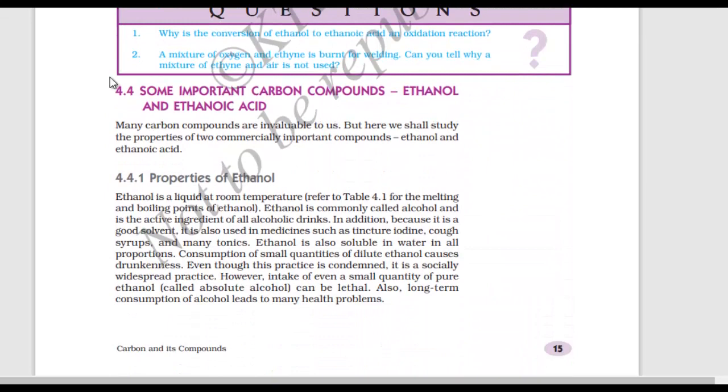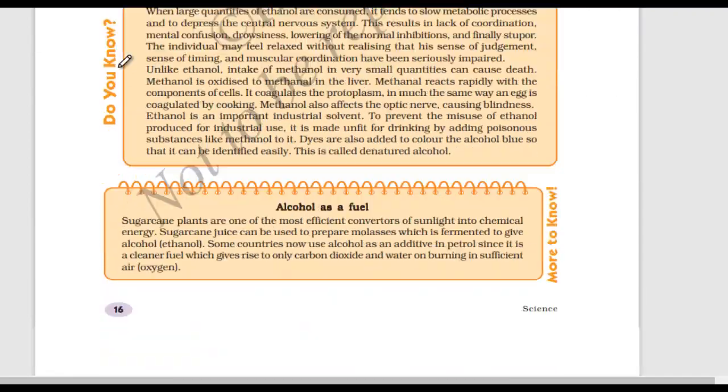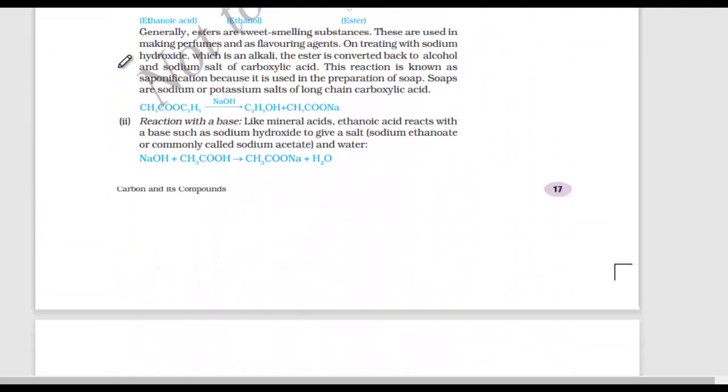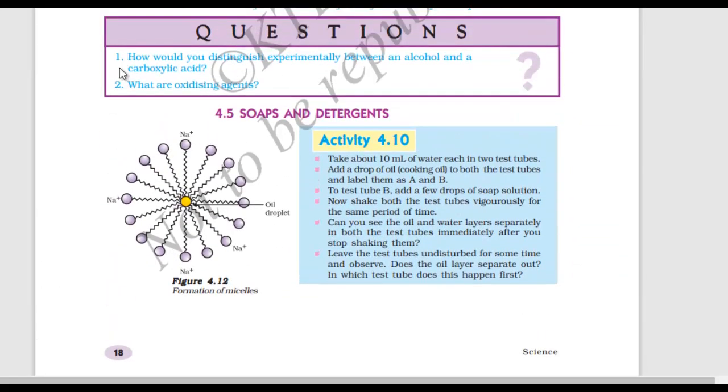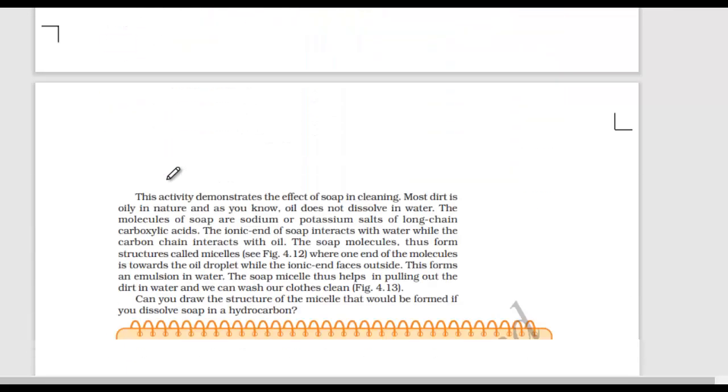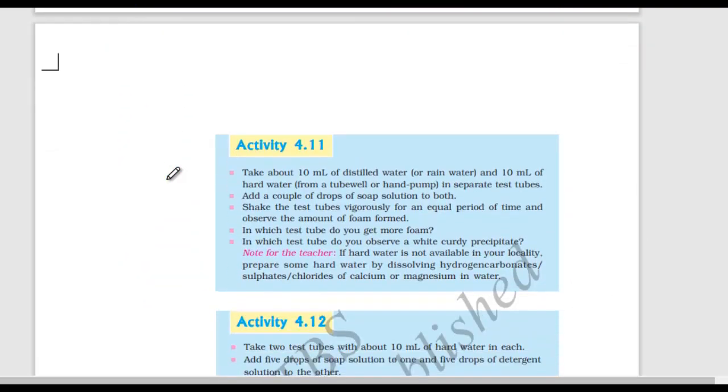4.4, this is also not there. Please mark it deleted. Okay, let me go to the next. 4.5, all these are not there. So please don't waste your time behind this. 4.5, this is also not there. Please write here deleted, till complete 4.5.